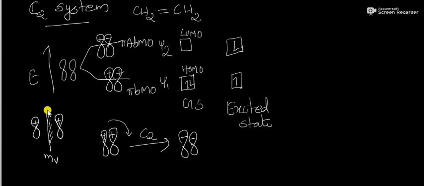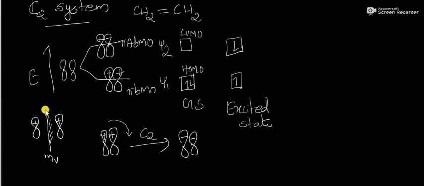When we operate a vertical mirror plane symmetry on this molecular orbital, it will give a symmetric nature of the molecular orbital. That is, here is positive symmetry, here also a positive symmetry.